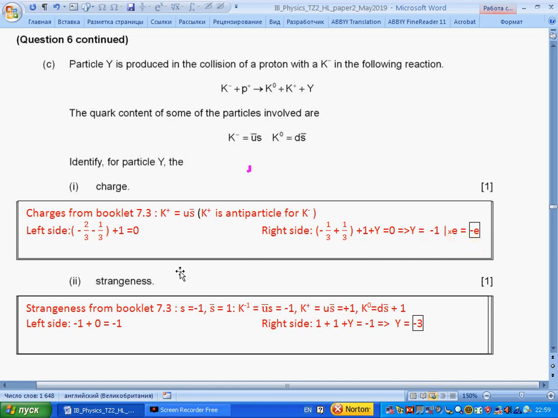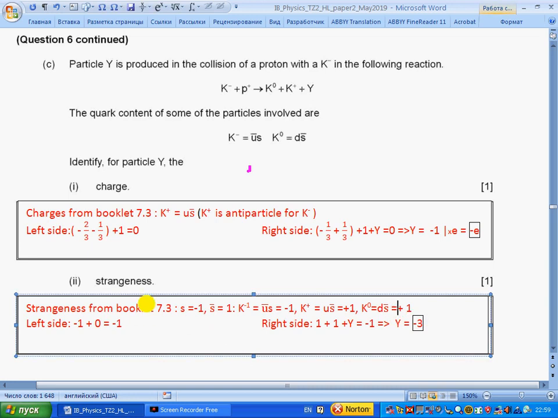Strangeness. From the booklet, the strangeness of s is minus 1, of anti-s is 1. Kaon minus is minus 1 because only the strange particle has strangeness. Kaon plus has plus 1. And kaon 0 again has plus 1.